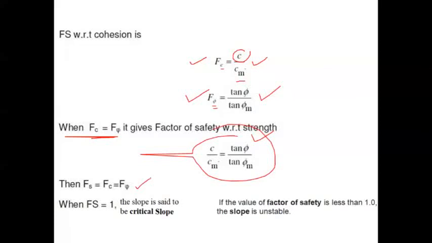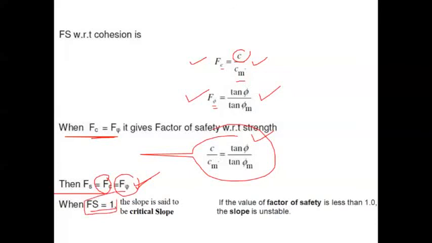So it is nothing but the factor of safety. If you take it based on the cohesion criteria or based on the angle of friction criteria, both will be the same. We are calling it the factor of safety only. Either way you can take whichever is available to us. If cohesion is available, you can take it and refer to that as the factor of safety. If it's the angle of internal friction you are taking, then we also call it the factor of safety only.